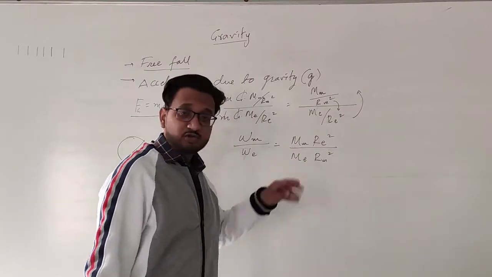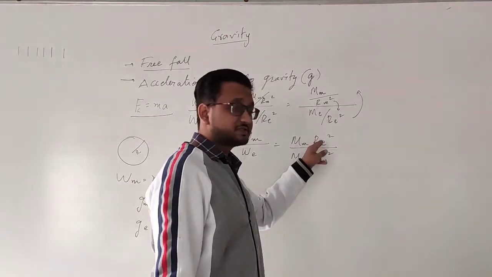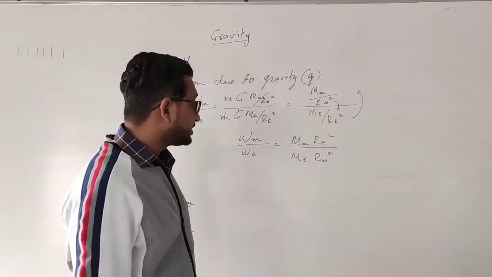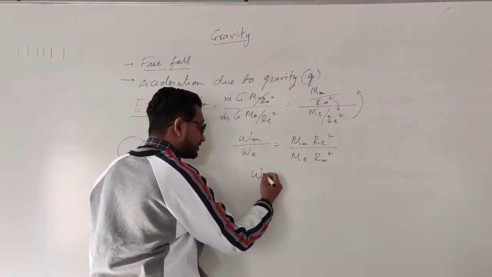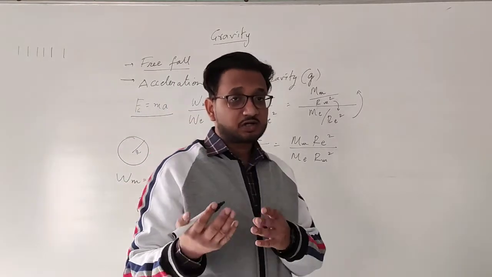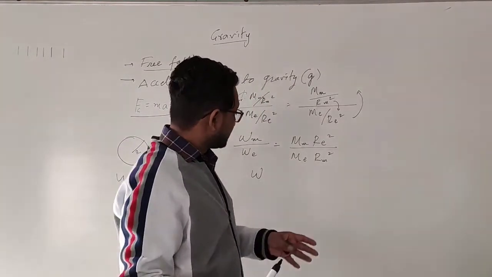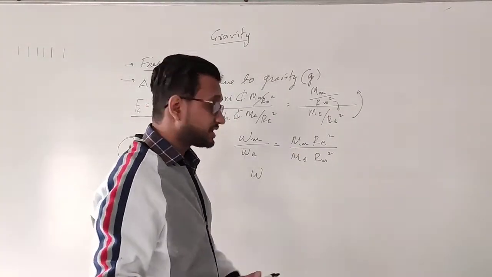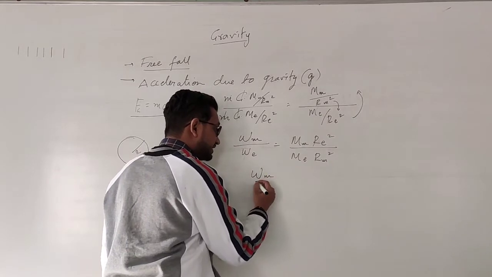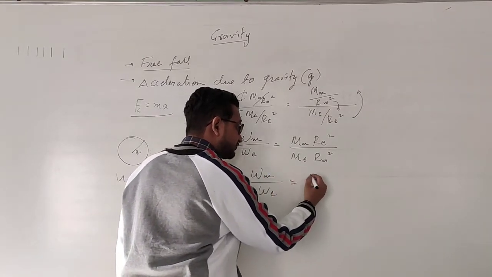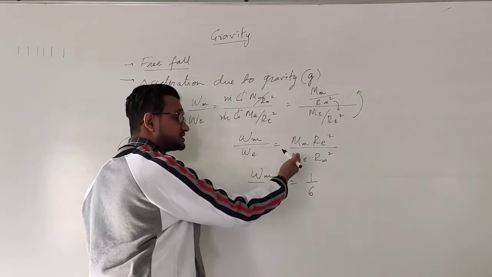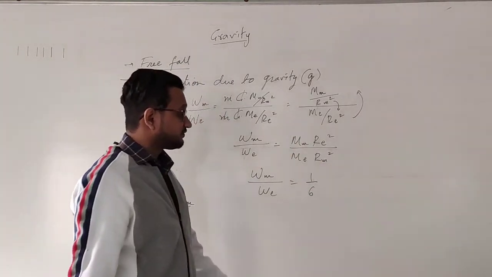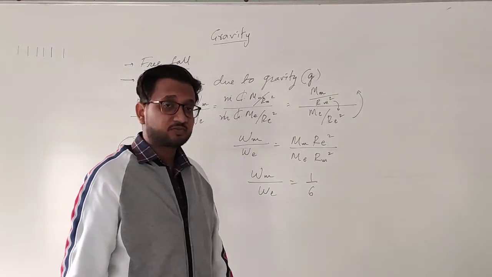Now mass of moon is constant, radius of earth is also constant. We only have to substitute these values, and ultimately after solving that, I am not going to write all the values, you already know, it is given in the textbook. I am just explaining how it is done. We write the values here and then simply solve it. What we get is approximately 1 upon 6. After substituting the values of all of these physical quantities, finally we get the ratio as 1 by 6.